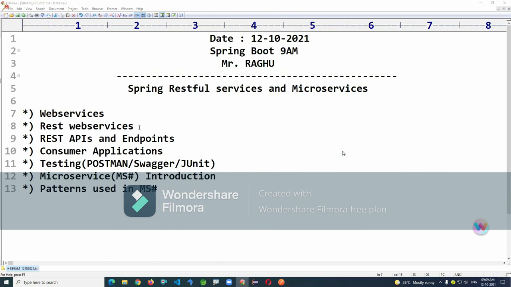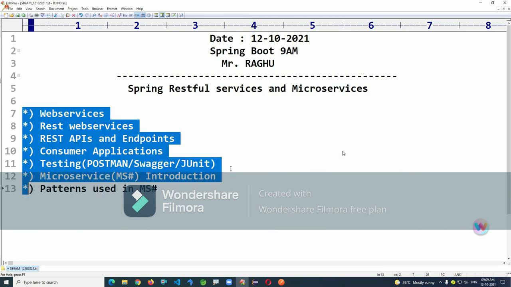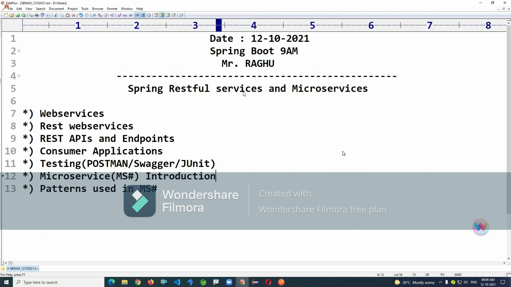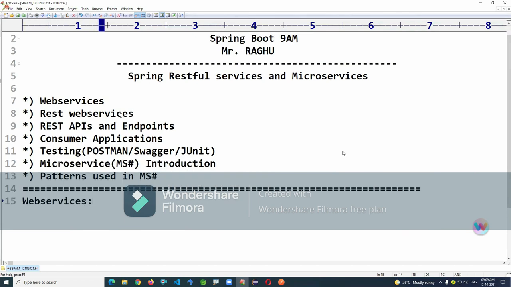So what is a RESTful service and how can we consume these applications, that we are going to see. First of all, we'll see the introduction to web services. Why has the web service concept come? What is the use of this? Generally, by taking technologies and frameworks, we can develop one application and another application, multiple like that. But I want to link them.